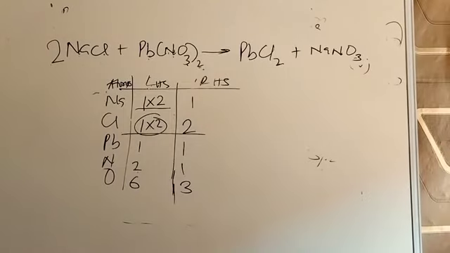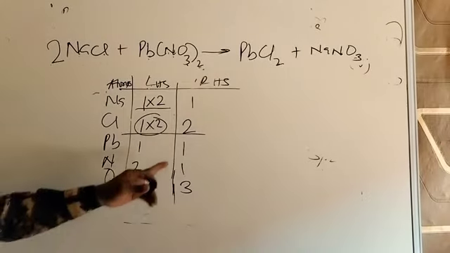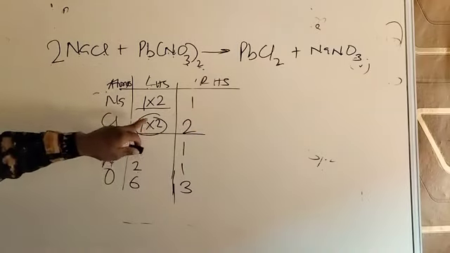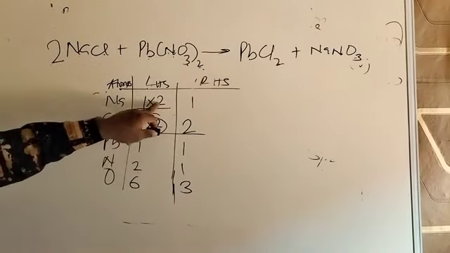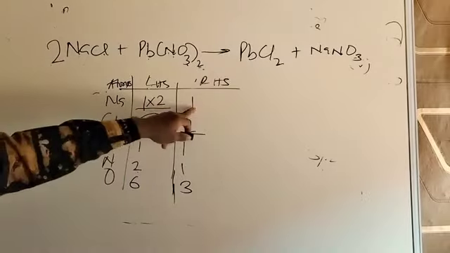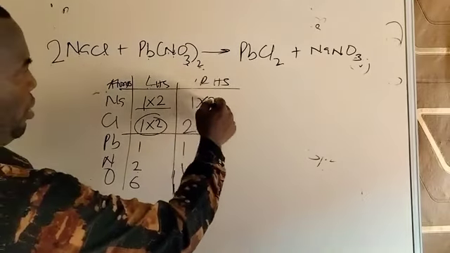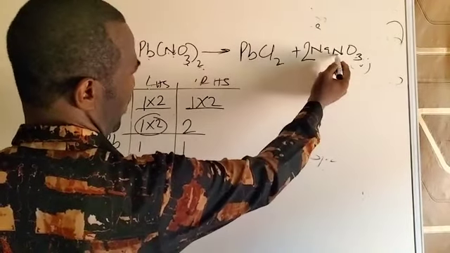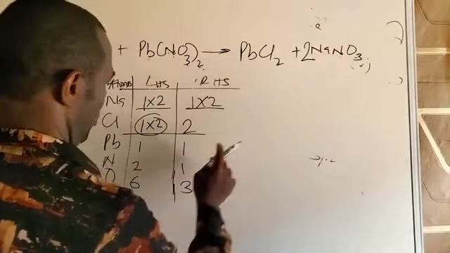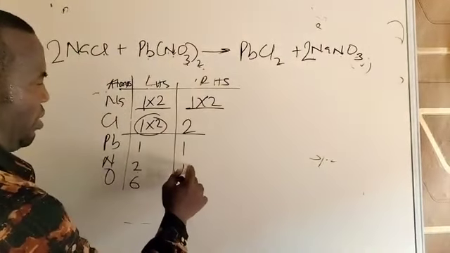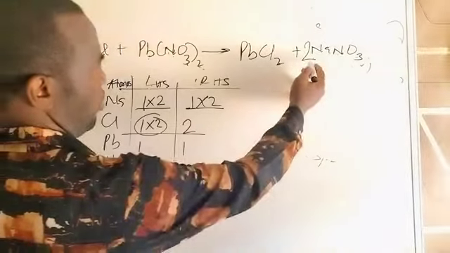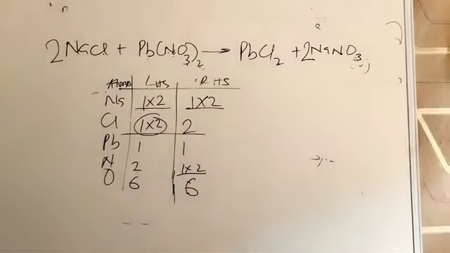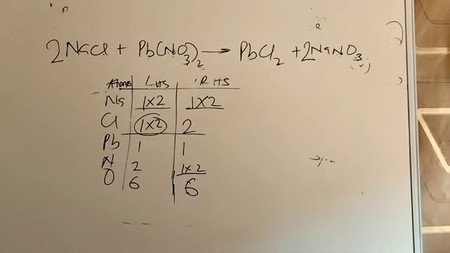Having done that, we'll now move to the other ones. I can still balance sodium again here. Okay, sodium is bad. Yes, multiplying chlorine by 2 also affected sodium. So balance this sodium on this side and multiply by 2 as well. I'll go to the right hand side and put 2. But that 2 will still affect nitrogen and oxygen. So nitrogen becomes 2, that is times 2 now. Oxygen becomes 2 times 3 is 6, and now it's no longer 3. So the equation is now a balanced equation.